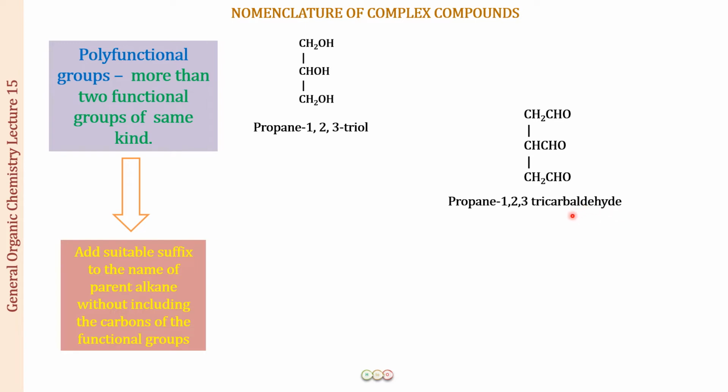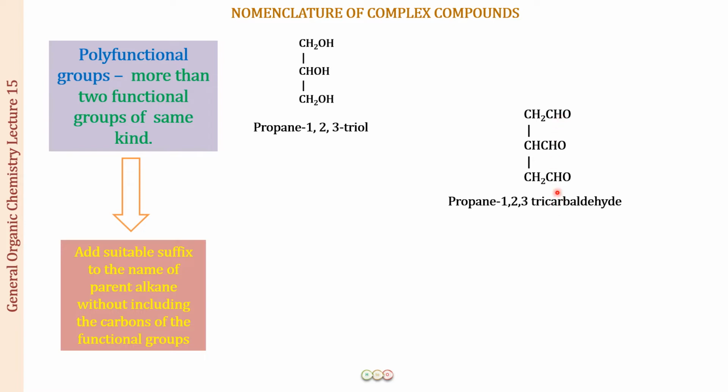So now you can understand there is a carbon of the aldehyde which is out of the main chain. These are the 3 carbons in the main chain, and along with that, at position number 1, 2, and 3, we have the aldehyde groups, and this suffix is also telling us that the carbon of the functional group has not been included. I hope this is clear.